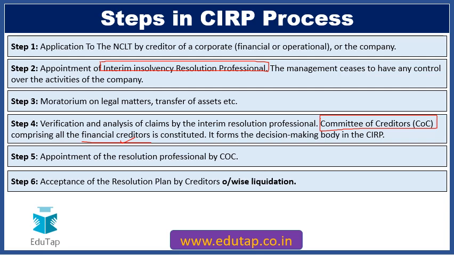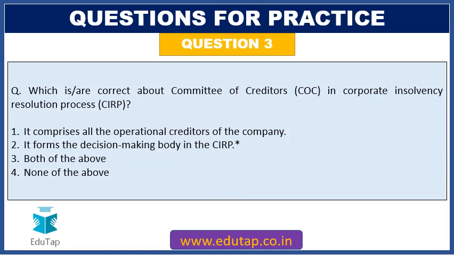If it is not accepted, the company would go into liquidation. So these are the key steps involved in this process, and we have to remember that the committee of creditors plays a key role in it. So friends, now we can easily answer this question: the first statement is incorrect because it comprises all the financial creditors of the company. So our answer to this question is going to be option number 2.